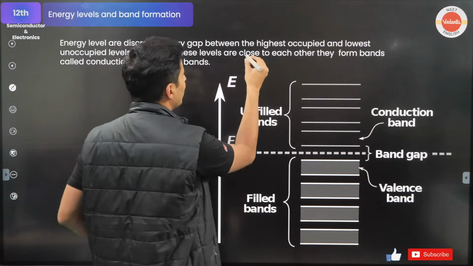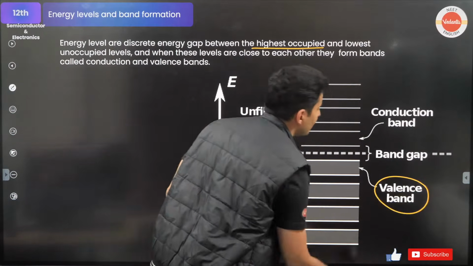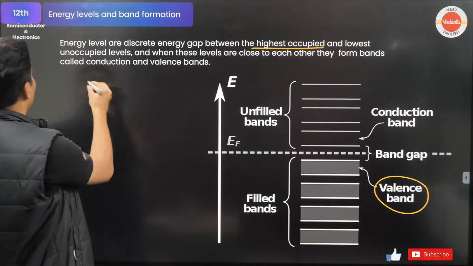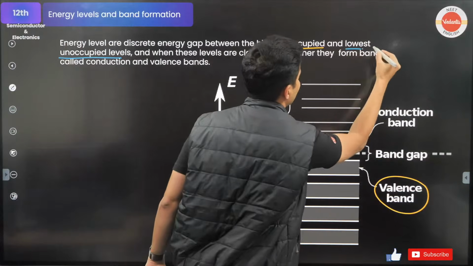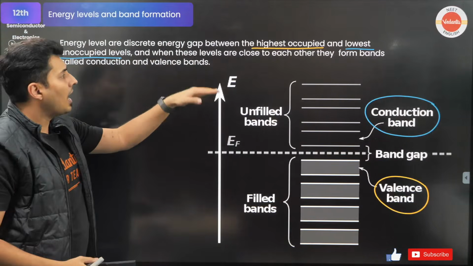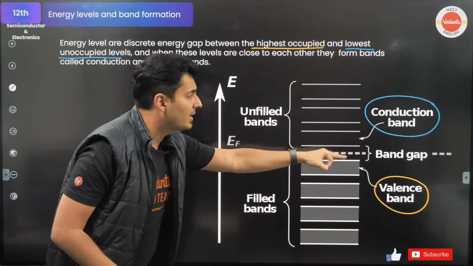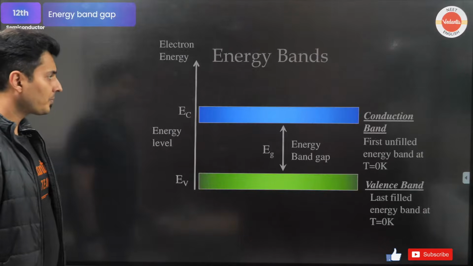So energy levels are discrete, okay, between the highest occupied and the lowest unoccupied levels. Let me just show this to you over here. Highest occupied means this one. If you talk about the lowest unoccupied level, that is this one. So the energies are different, they are close to each other, but there is some gap. That band gap is the minimum energy.